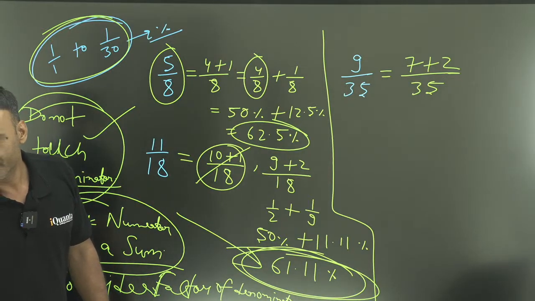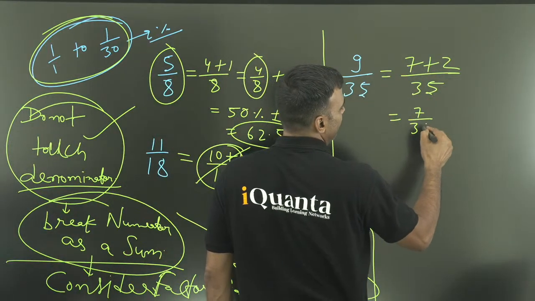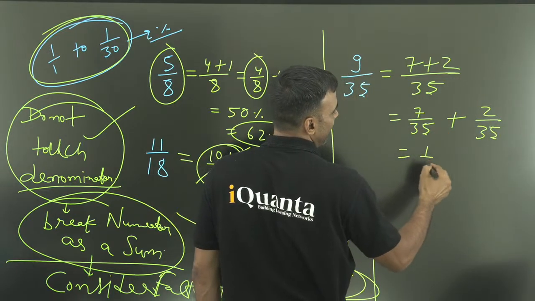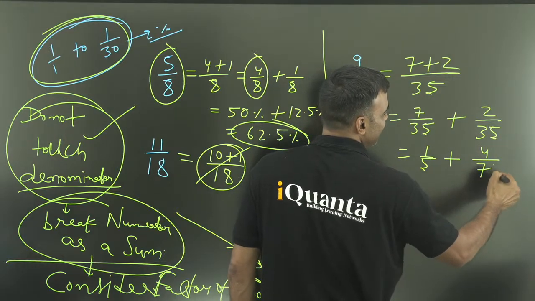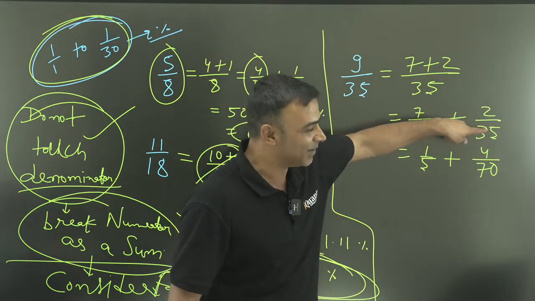Yes? So 7 plus 2. How do I break it? 7 by 35 plus 2 by 35. 7 by 35 is 1 by 5, plus 2 by 35. What should I do? 4 by 70. Remember, when I couldn't figure out anything else, I applied the rule of multiples of 5.